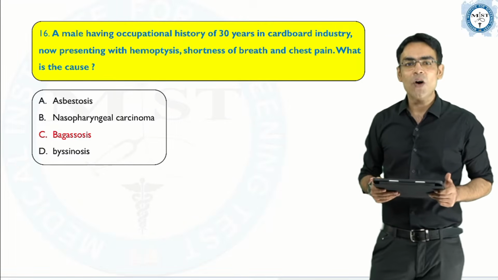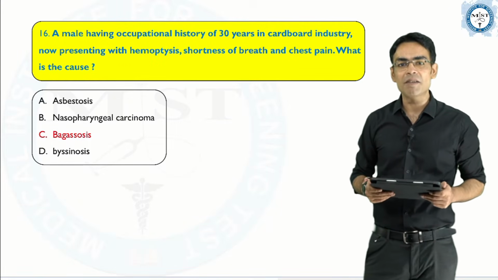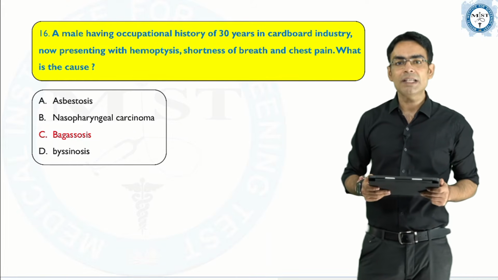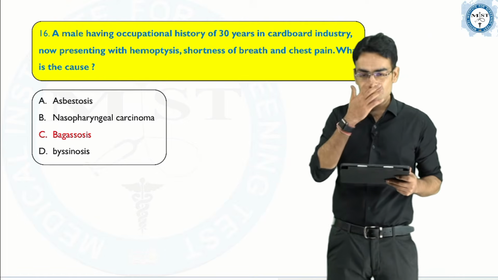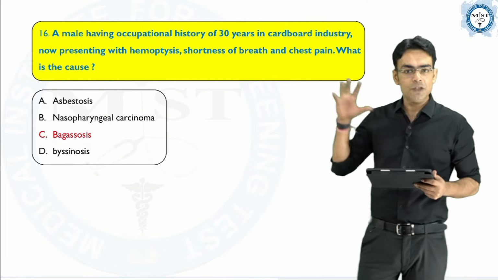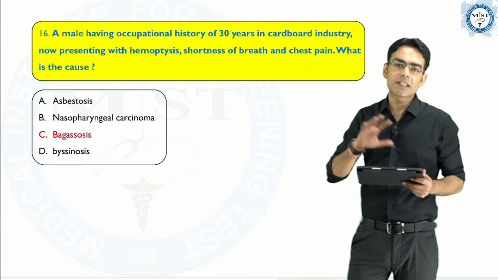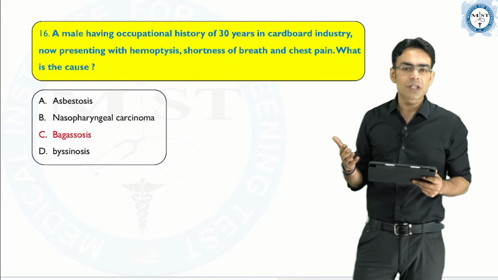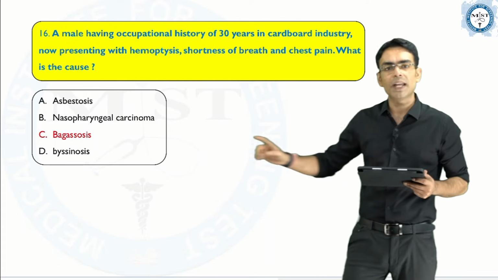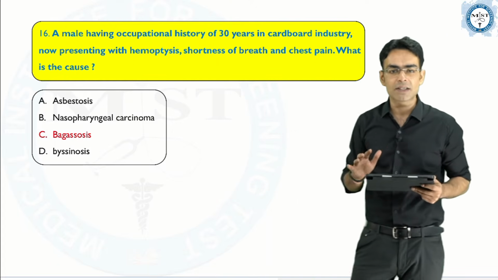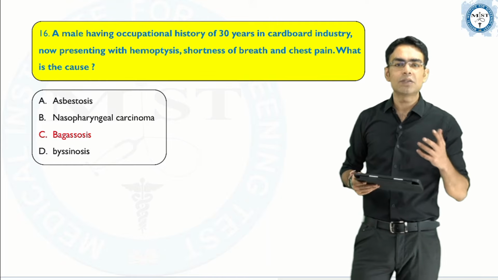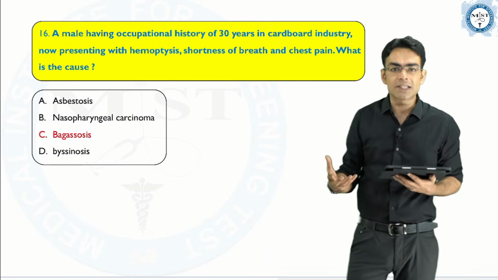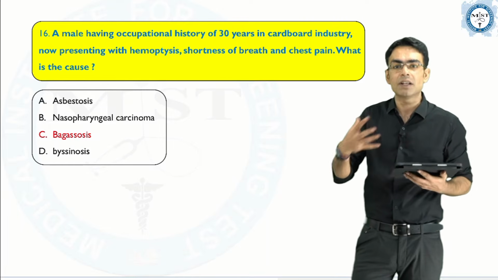A male having occupational history of 30 years in cardboard industry, now presenting with hemoptysis, shortness of breath and chest pain. What is the cause? Now with this question, there is some discrepancy, some people saying that cardboard industry was given. If the cardboard industry was given, then obviously, because it is using sugarcane, bagassosis would be the answer for this. But somebody told me that cardboard industry was not given, and there was an occupational hazard like situation they have given, and they have said that the lungs are involved.